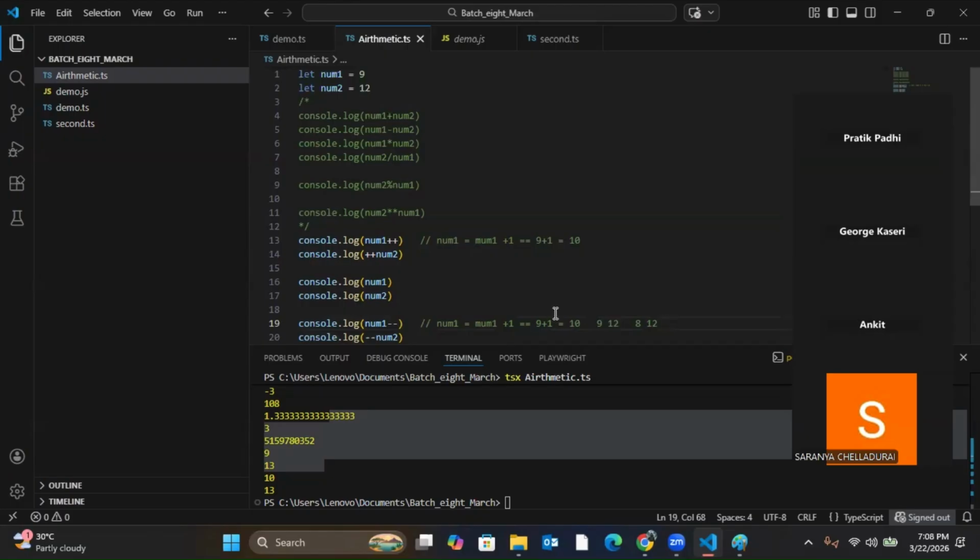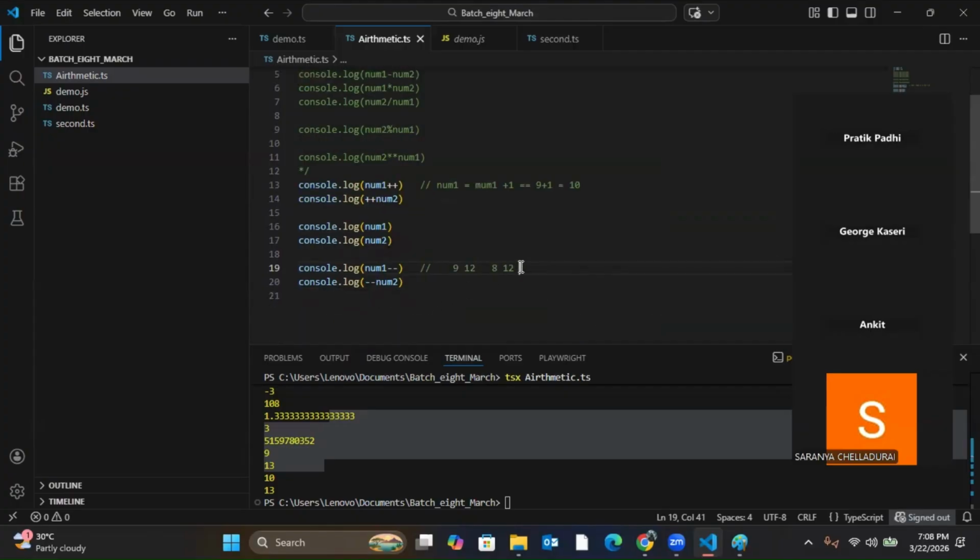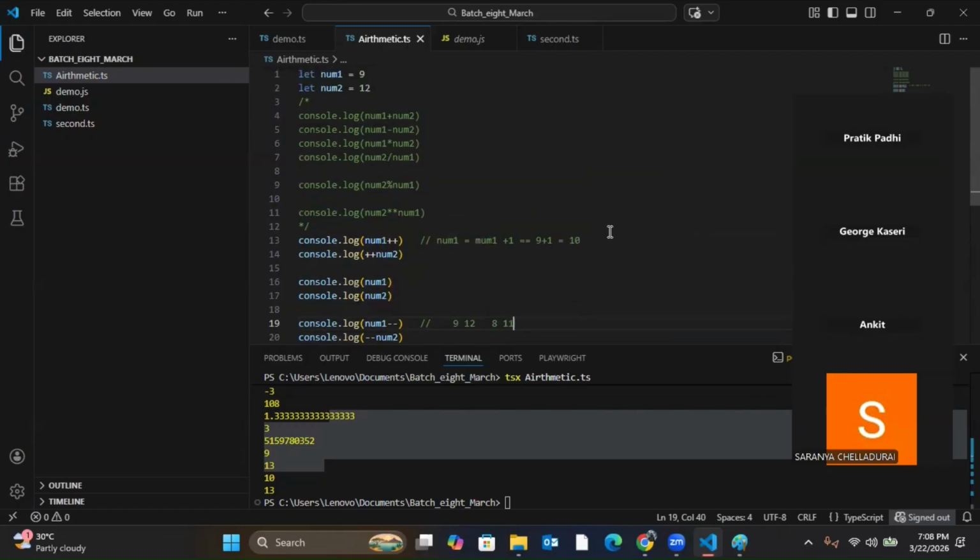Just a moment, I'm trying to make it straight. I said 8 and 11. Sorry, my bad. Okay, just try. Let it be wrong, no problem. Just trying to get the logic straight. Just a moment, sorry. See, if you have understood these, you can answer this. Same thing. What happened here? Here you have incrementing by 1, you have to decrement by 1 here. That's it. So it's going to be 9 and 12.